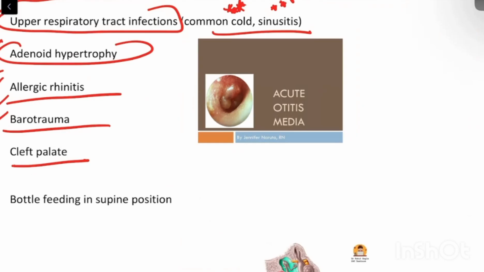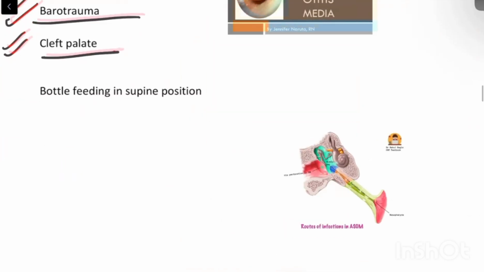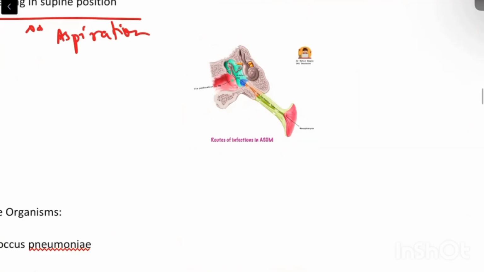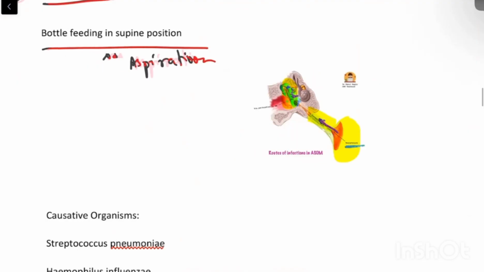So this is an image showing ASOM. Also, bottle feeding in supine position may increase the risk of aspiration, which will also serve as a predisposing factor for developing ASOM. This is how the connection is. This is the eustachian tube, here is the nasopharynx, and this is the middle ear. Any infection from the nasopharynx may ascend and in turn lead to ASOM, that is infection or inflammation of the middle ear.